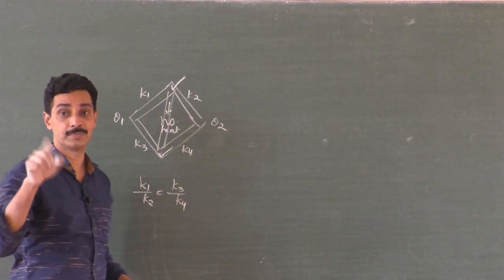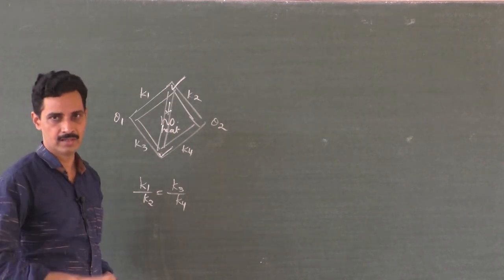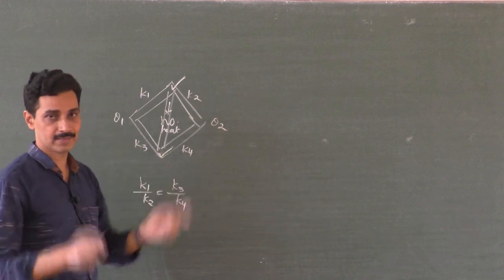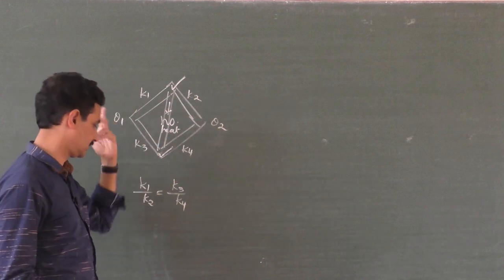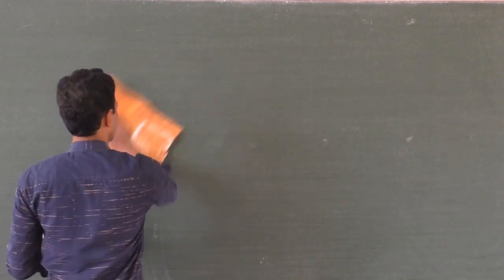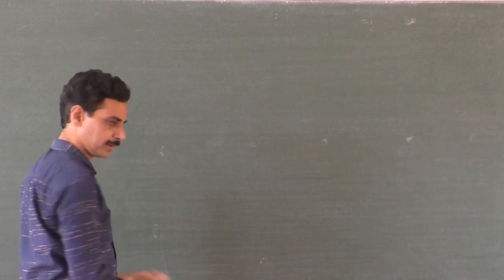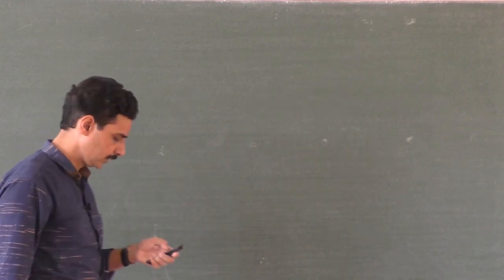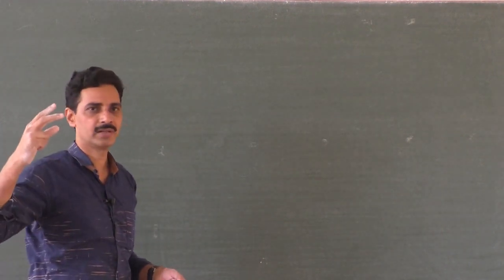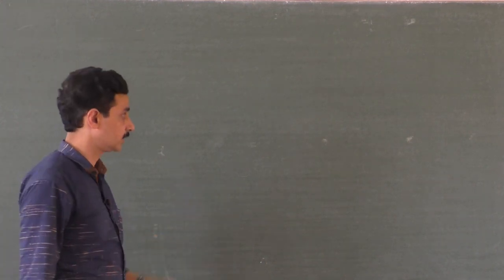Whereas in the balanced Wheatstone's bridge, this and this will be at the same potential. Here they are at the same temperature. That's why no heat will flow through this. That is the balancing. So you can apply that principle also here. Okay, you have such problems. Now we will move on to some problems in thermal conductivity. So you can refresh all the problems worked out in current electricity while comparing it with this one.